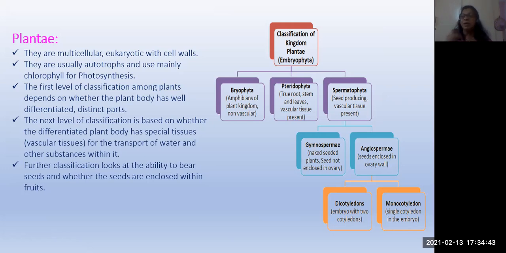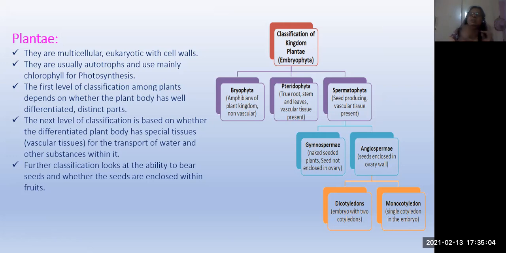Again, this Spermatophyta divides into two. That is gymnosperms and angiosperms. On the basis of what? Covering of the seed. Both will produce seeds, but the thing is covering and non-covering seeds. Covering seeds are angiosperms.